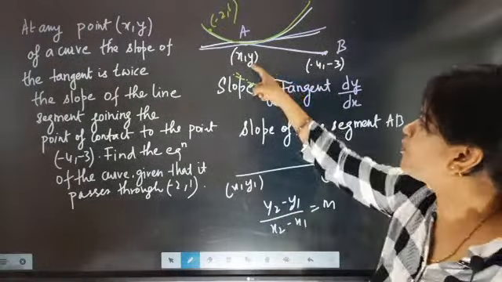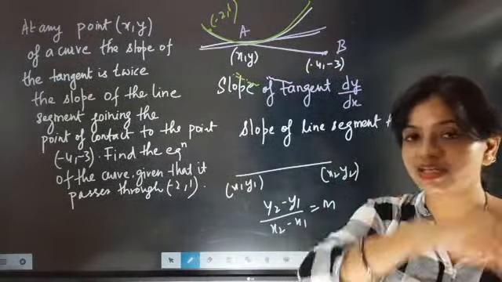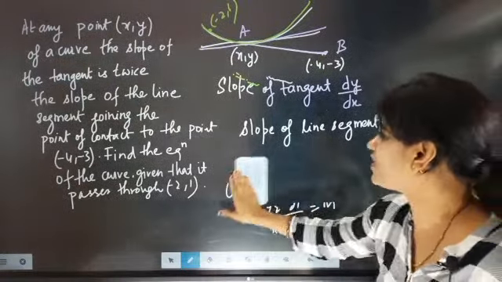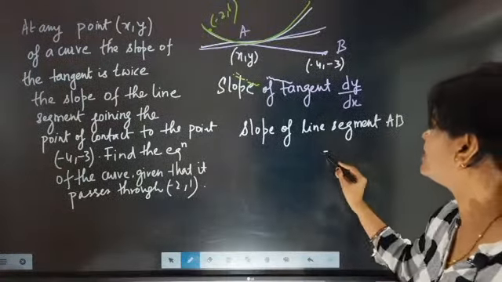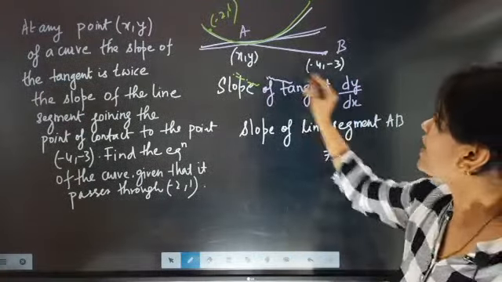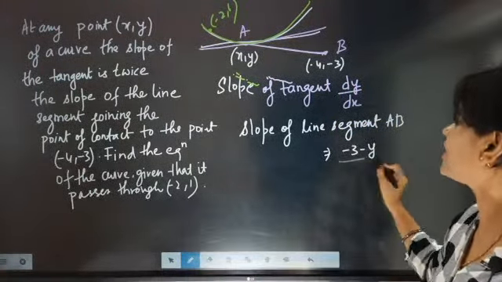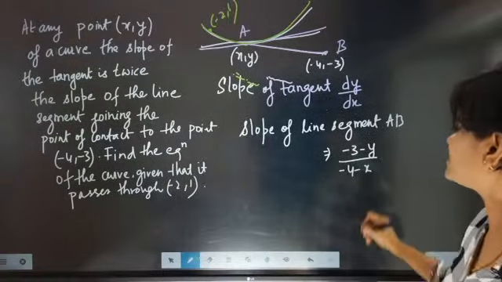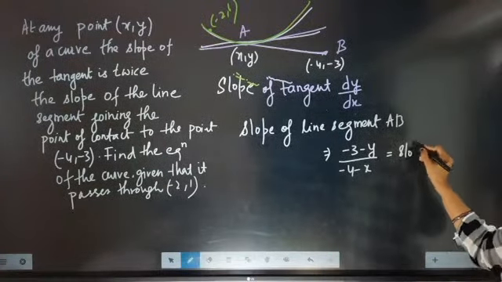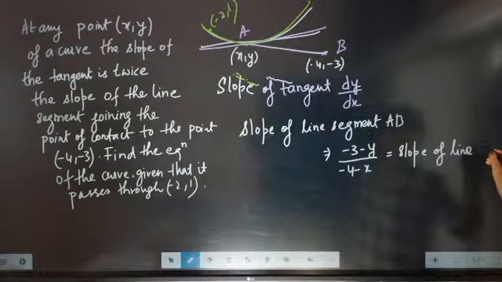So here 2 points are given, x comma y, and here the point minus 4, minus 3 is given. So what will be the slope of line segment AB? It is very easy. We will write the slope of the line segment will be minus 3 minus y by minus 4 minus x, equal to the slope of the line segment AB.